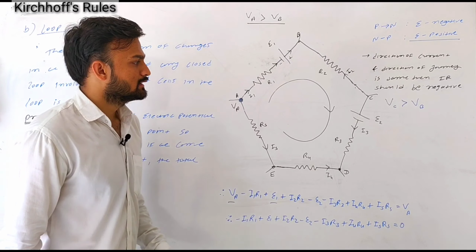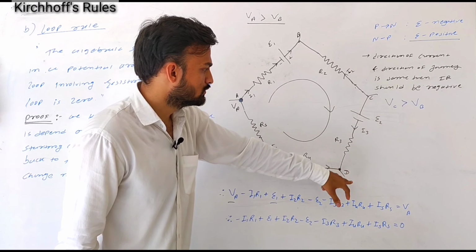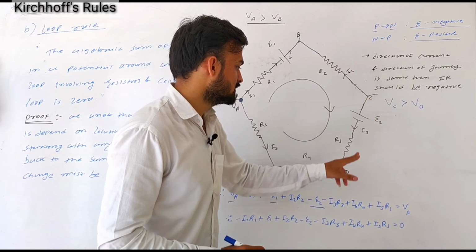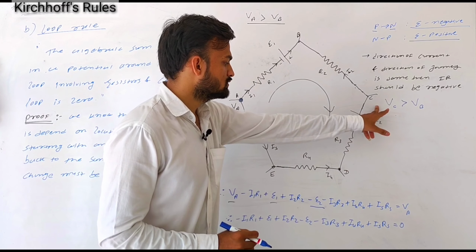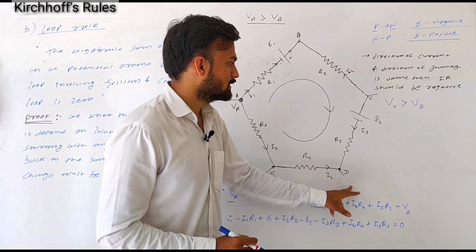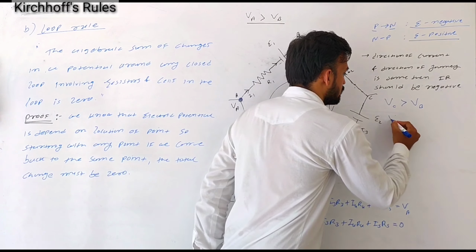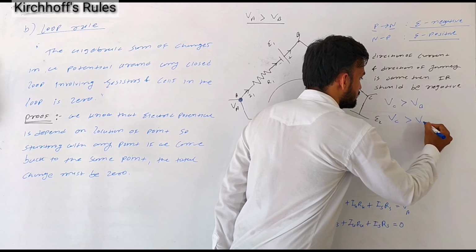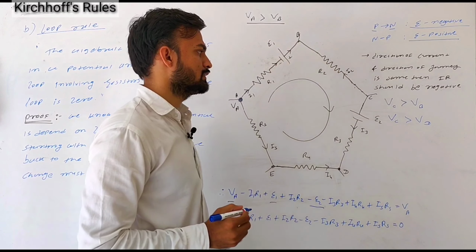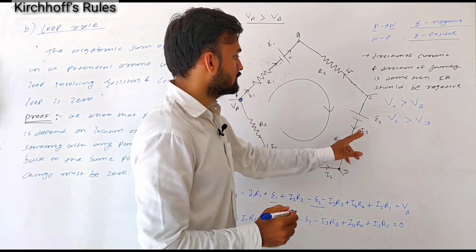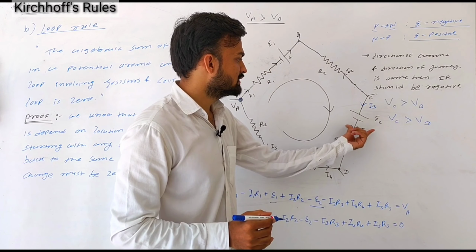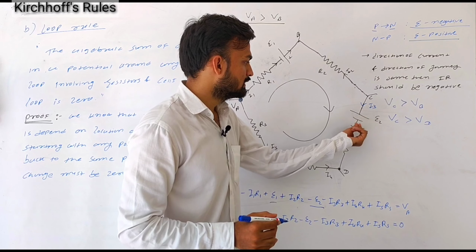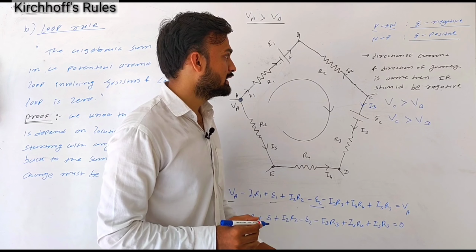Okay, next branch is C to D. In this branch C to D, you can see that current flows from C to D. So we can say that potential at C is greater than potential at point D. Here current I3 enters the positive terminal of the cell and leaves the negative terminal of the cell.